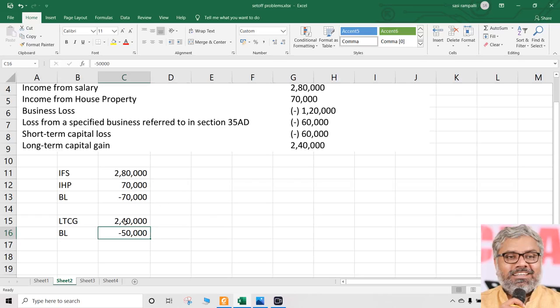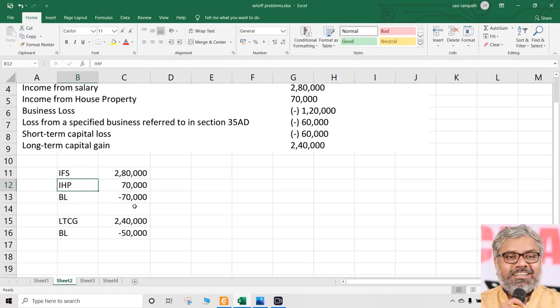In general, if there is a facility for anybody to set off income from house property or set off against long-term capital gain, which is the better one to set off? There also you should think, na? Which is the better one to set off? Definitely income from house property.